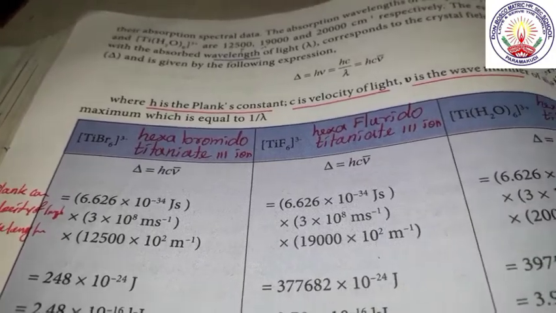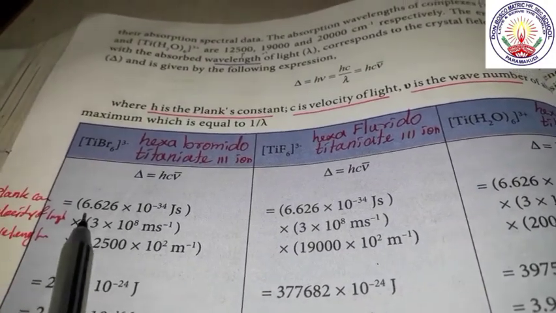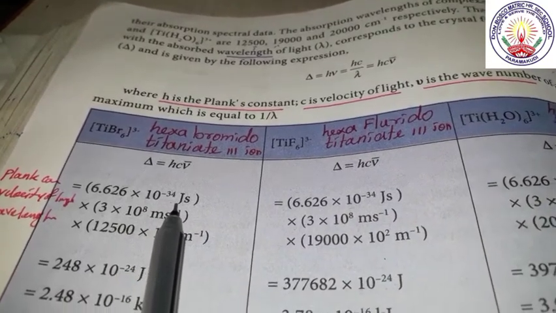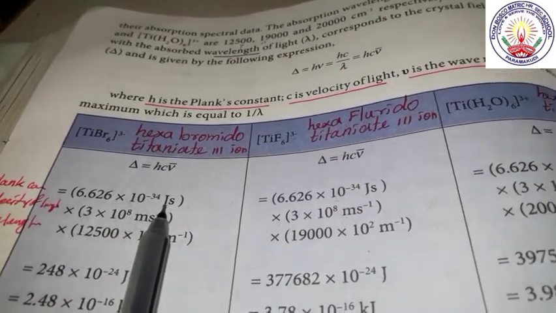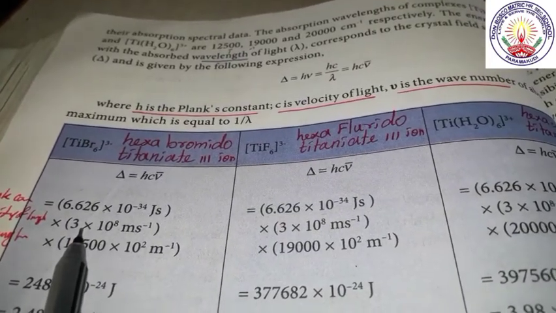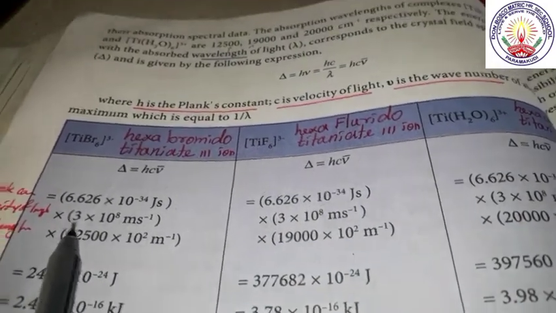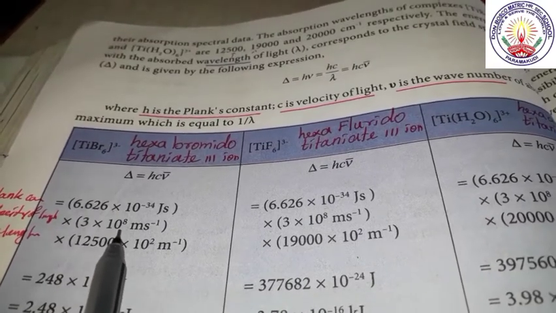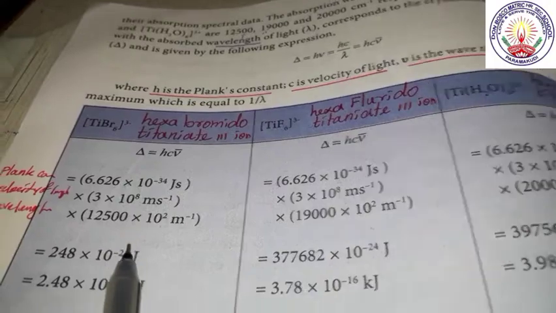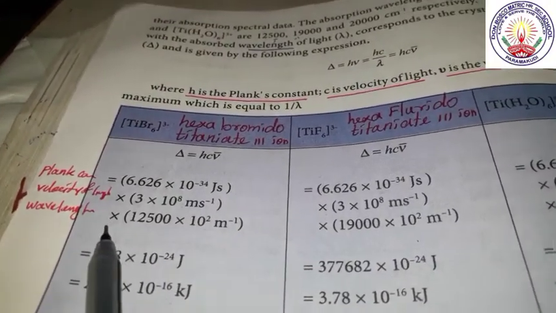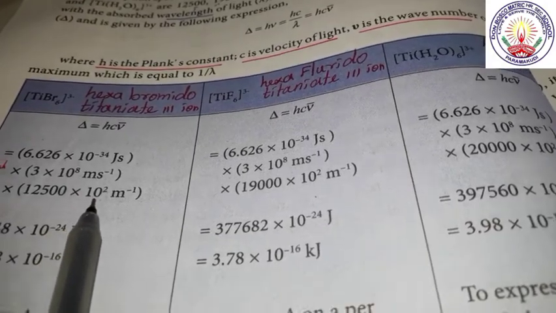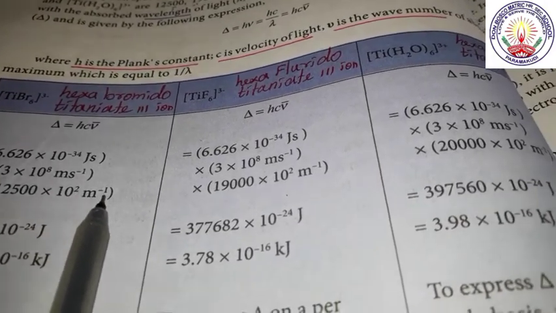What is the value of the Planck's constant? 6.626 into 10 to the power of minus 34 joules. And what is the velocity of light? 3 into 10 to the power of 8 meters per second. What is the wavelength? 12,500 into 10 to the power of 2 per meter.